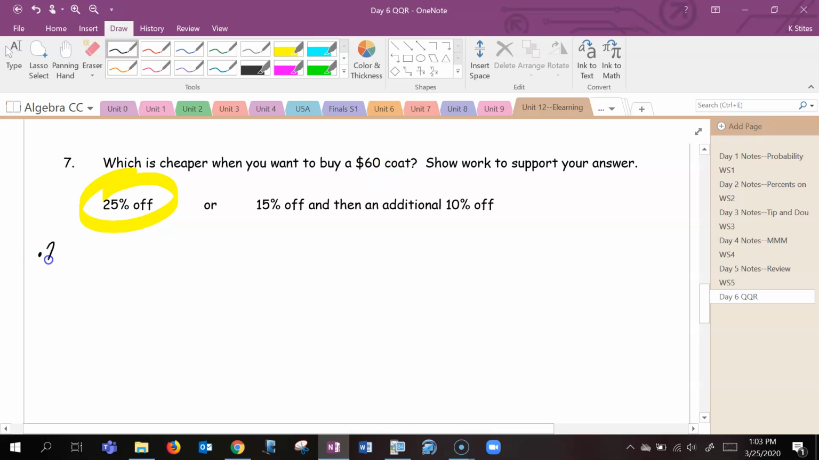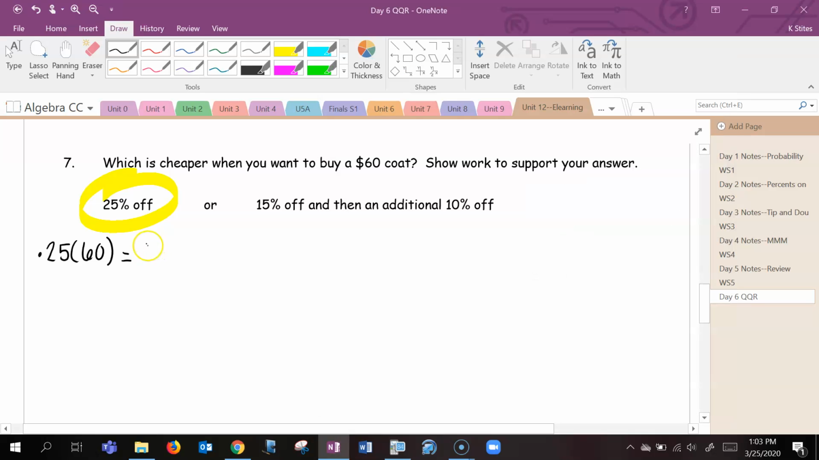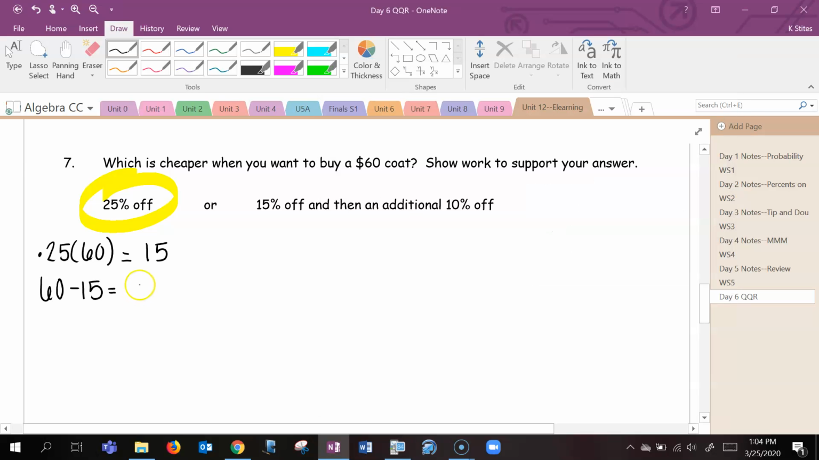So if we're taking 25% off, we're going to multiply 0.25 times 60, which gives us 15. Remember, 15 is the discount. So now we'll subtract it off. And that gives us $45. Okay, so that's when you get the combined discount. Now we'll go ahead and do each discount separately.